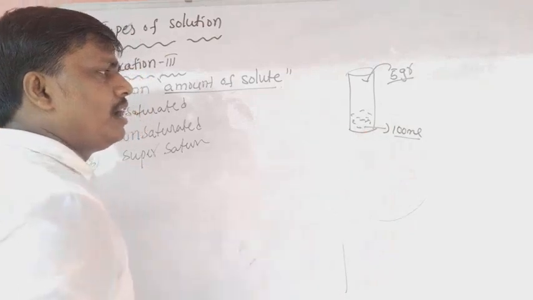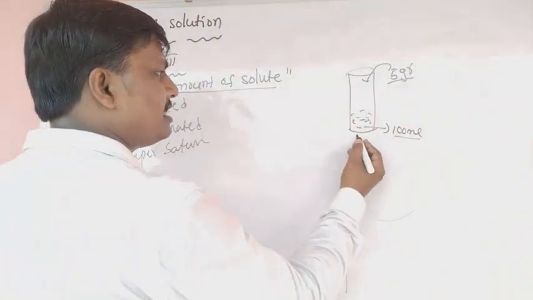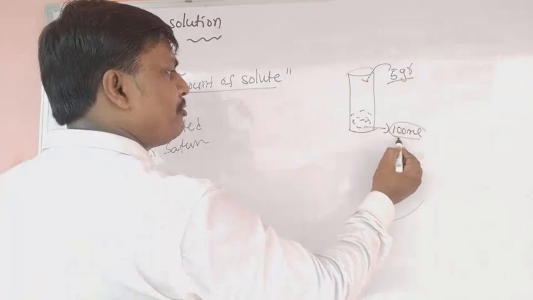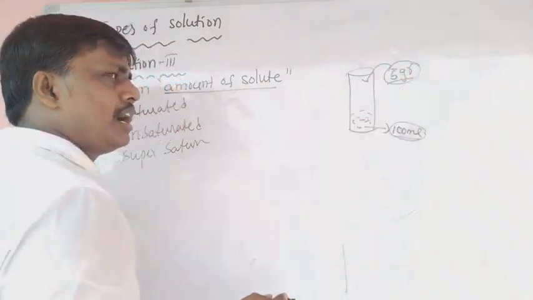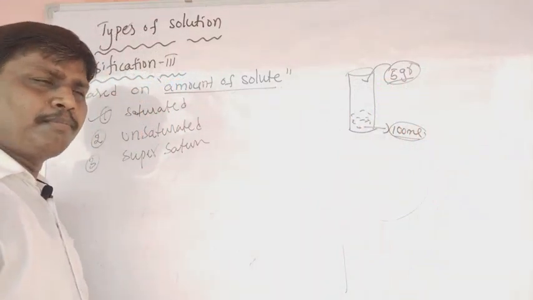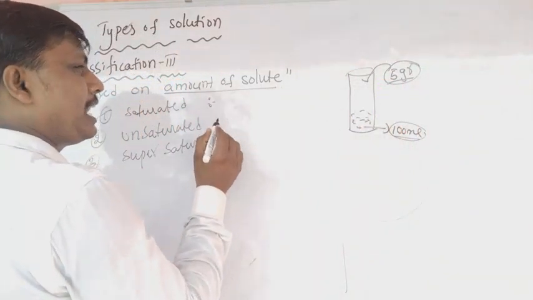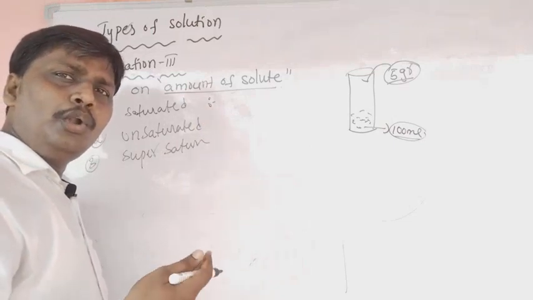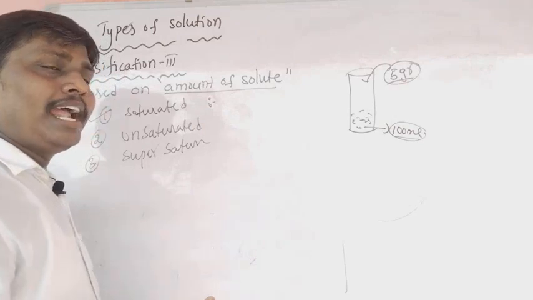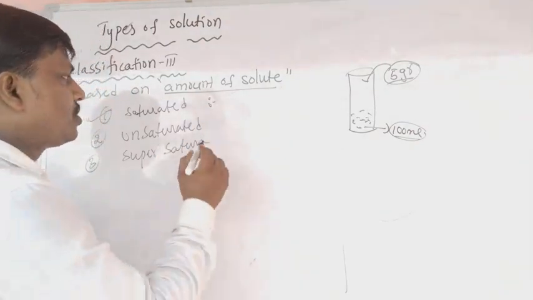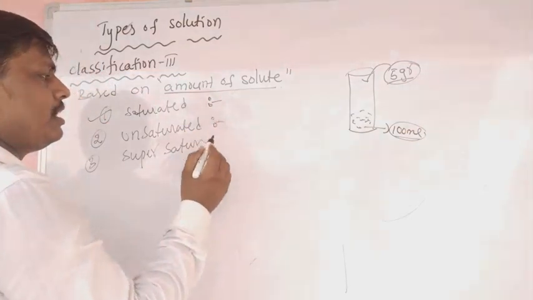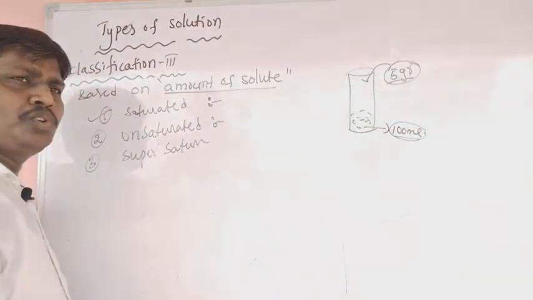This is called the saturated state. What is a saturated solution? Suppose 5 grams of sugar is sufficient for dissolution in 100 ml of water. That means no more solute can be dissolved in a solution at a given temperature and pressure. This is called a saturated solution. Okay? Next, what about unsaturated solution?